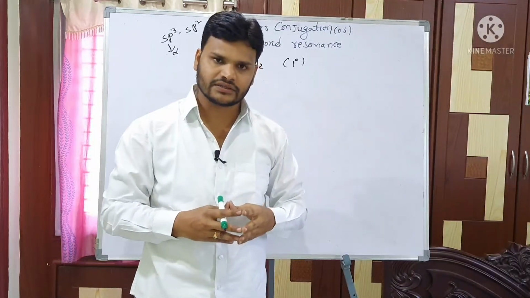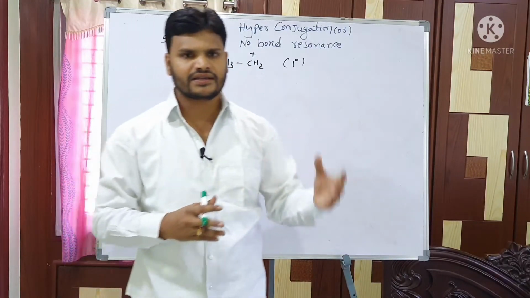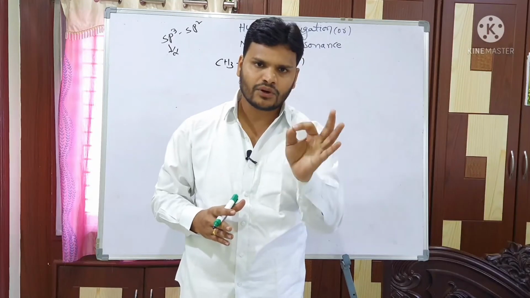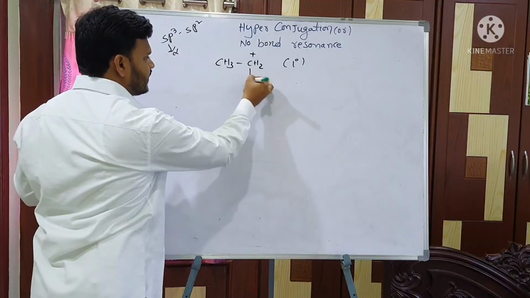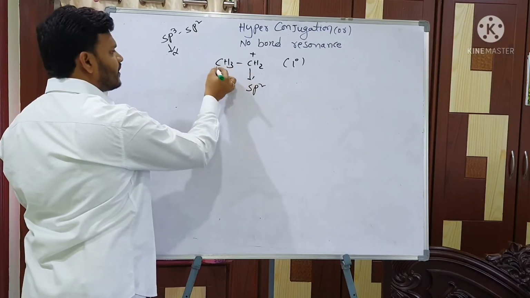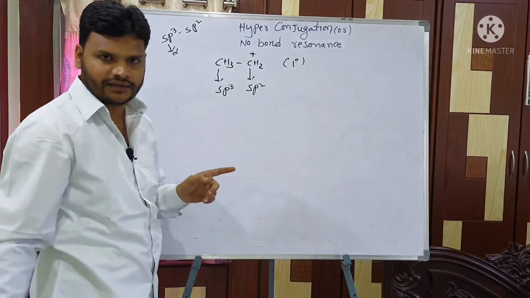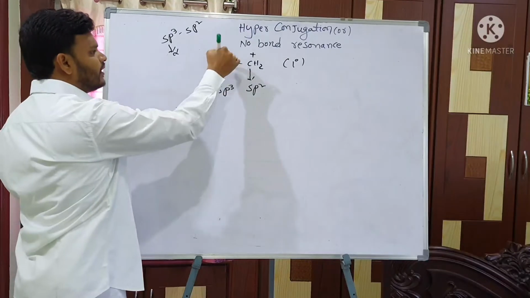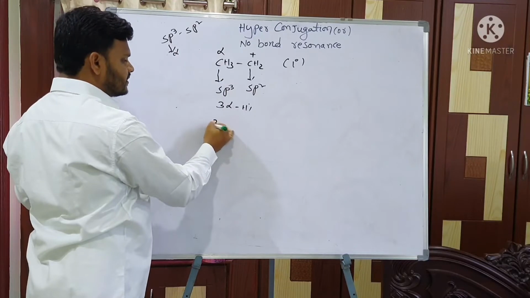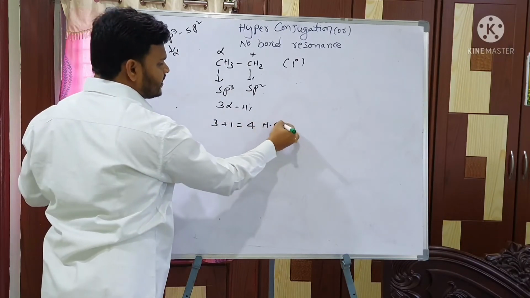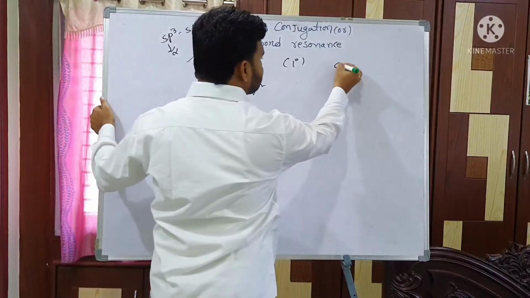Yes. Why? Because the hybridization of any carbocation, whether it is primary, secondary, tertiary or methyl, is sp2. This is fixed. So this is sp2, and the next single-bond carbon is sp3. So sp3 next to sp2 acts as alpha. How many hydrogens? 3 alpha hydrogens. How many hyperconjugated structures? 3 plus 1, total 4 hyperconjugated structures. Is hyperconjugation possible? Possible.